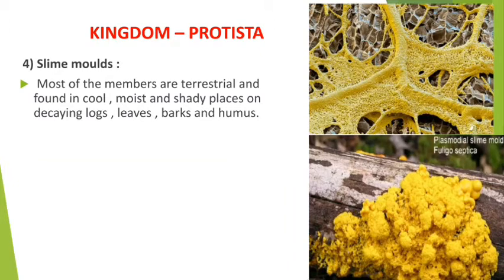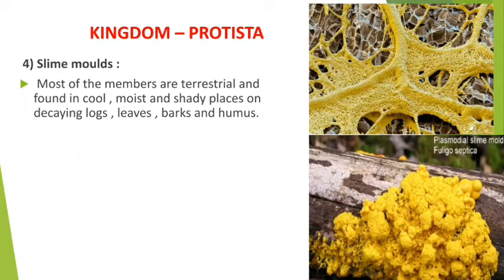If any plants are cut off and left shaded for many days, you will find decaying happening, and there you will find this group of Protista, the slime molds. On leaves also you can find them, on the bark of the tree, and in humus. Here you may see two photographs indicating slime molds, one on decaying logs and another on bark.